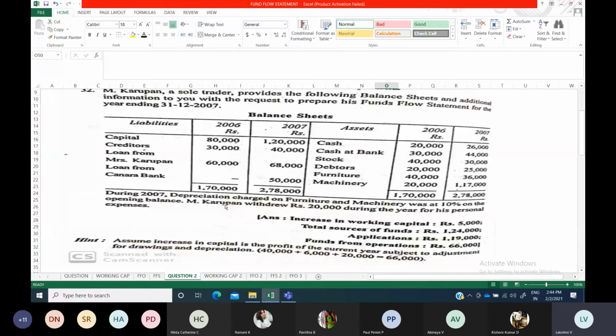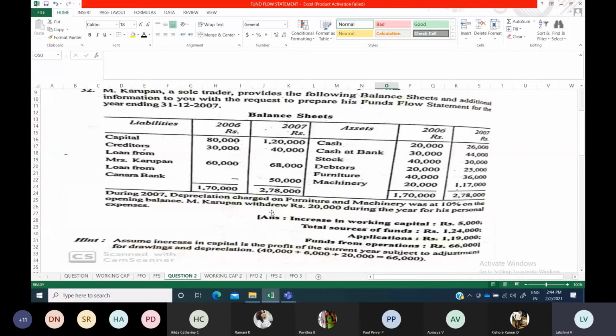Then if you see, Mr. Karpan withdrew 20,000 during the year for his personal expenses. As you know, personal use is known as drawings. In sole trader business only, all these terms will come. So personal use means drawings. Okay, so this again you have to make some effect. All this information, the capital information, then this drawing information, everything you will use how for a single entry system you will be finding out profit. In that same format you will adapt and calculate the profit here also. So I will teach you how to find out profit, net profit, how to calculate.